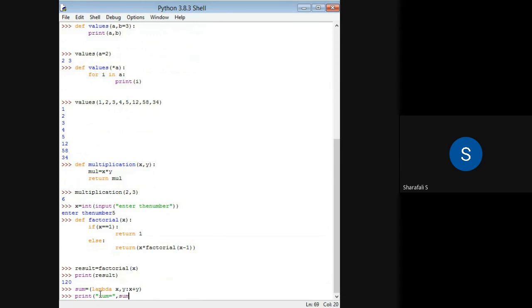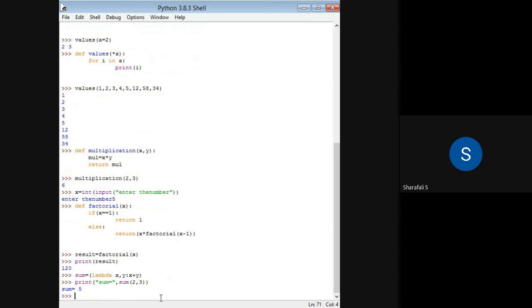And that is a function, so I have to give some value here. If I put it like this, you will be getting the corresponding sum equal to 5, if you are printing like this. Otherwise, you can write, let me see, sum comma 2 comma 5, sum of 2 comma 5.